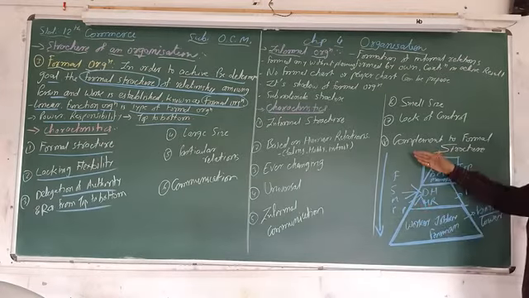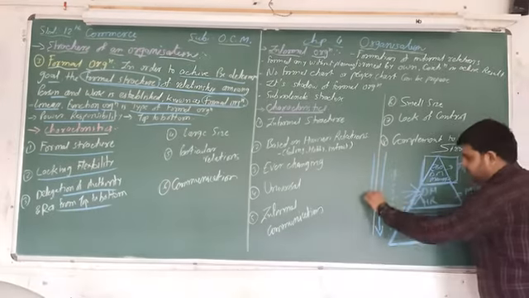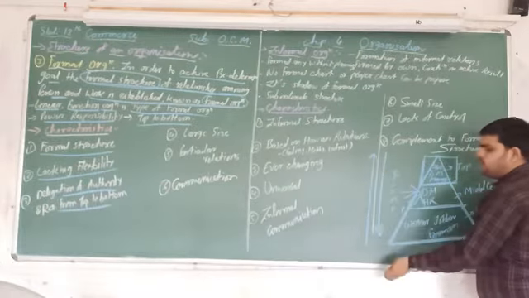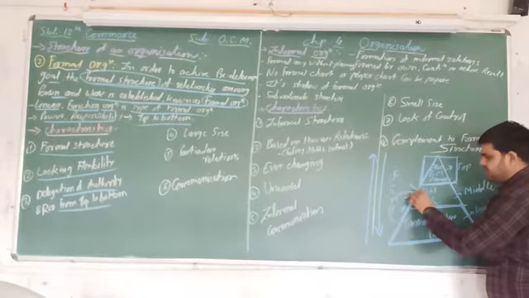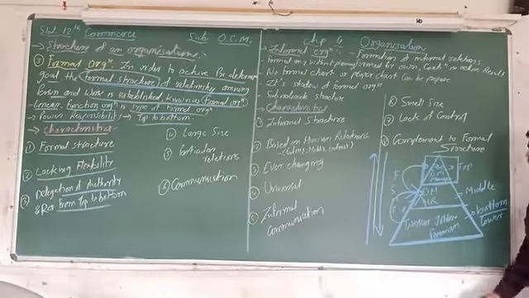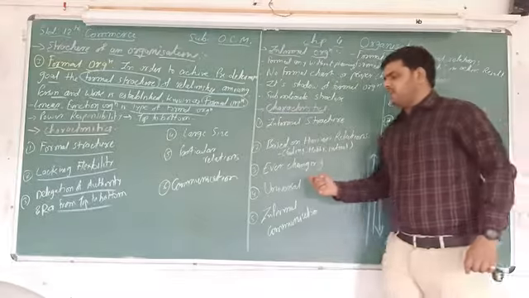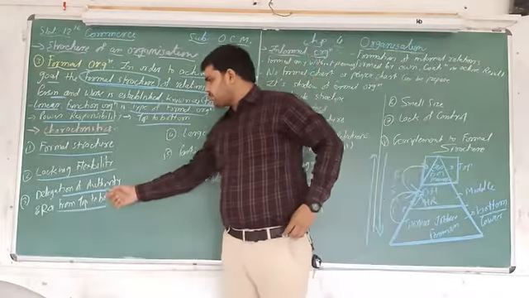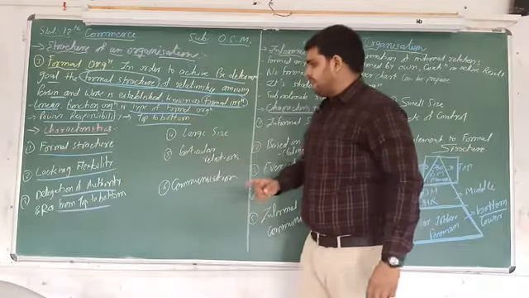If the order is given, it goes top to bottom. Whatever work they do, they have to give reporting from bottom level to top level, submitting the report up to the top level management. So delegation of authority and responsibility is from top level to bottom level. These are the 3 characteristics.